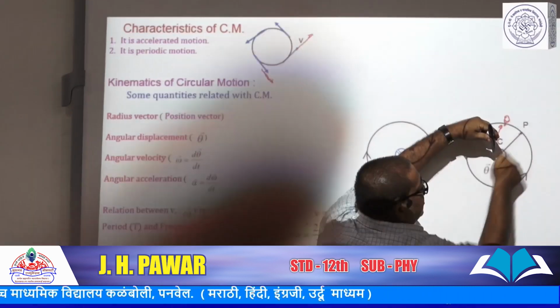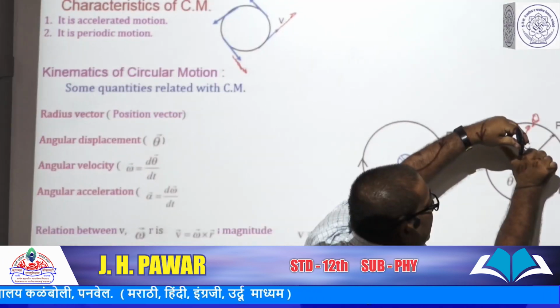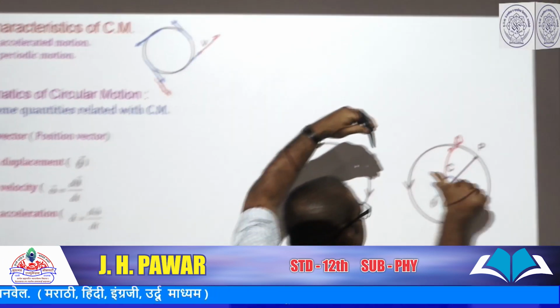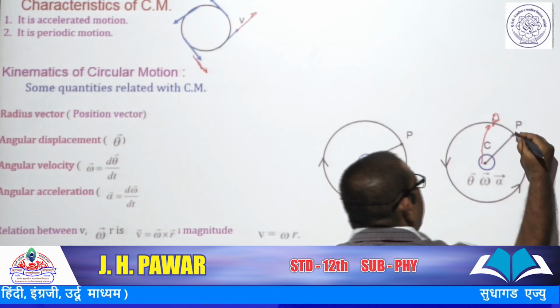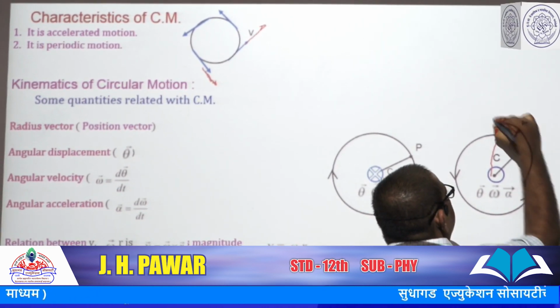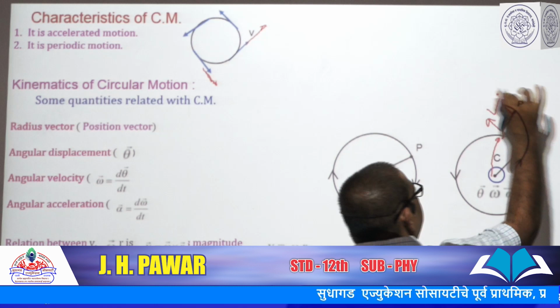This is vector r, CP is the radius vector. Then the direction of velocity v is tangential to the circle.